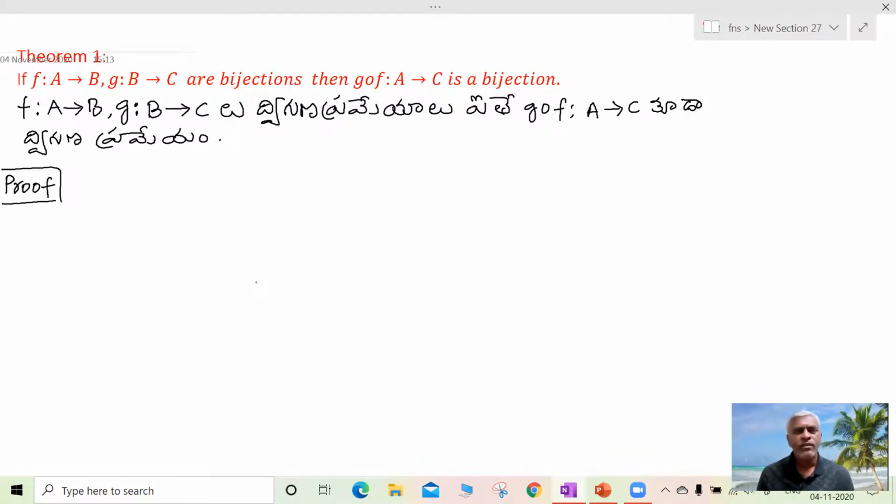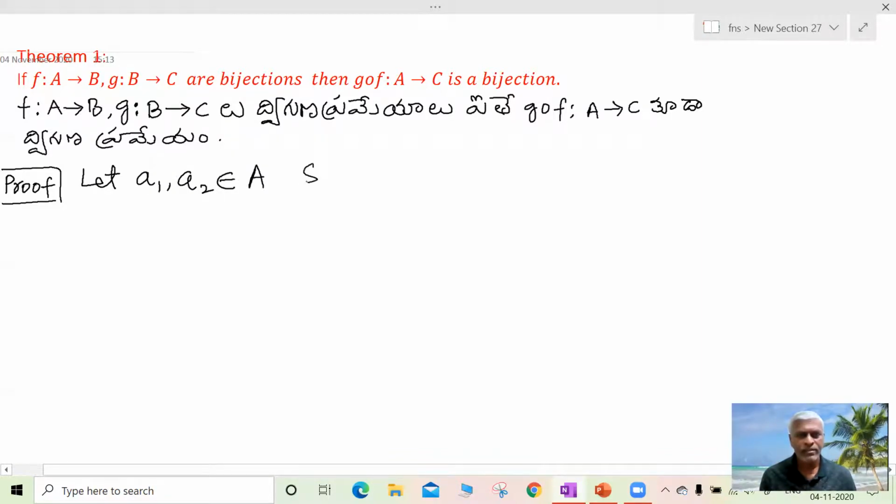So we have to prove the composite function g circle f is injection and surjection. So let us prove that it is injection first. So let any two elements, let a1, a2, any two elements in set A such that